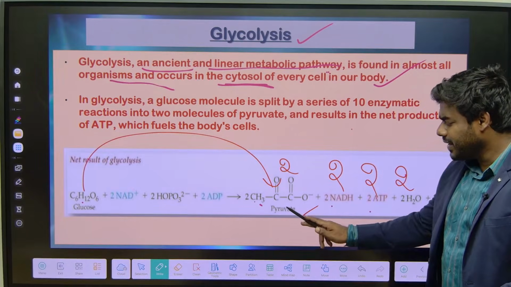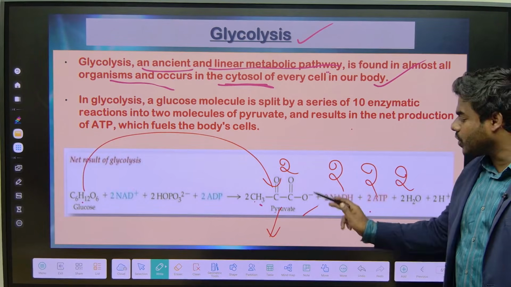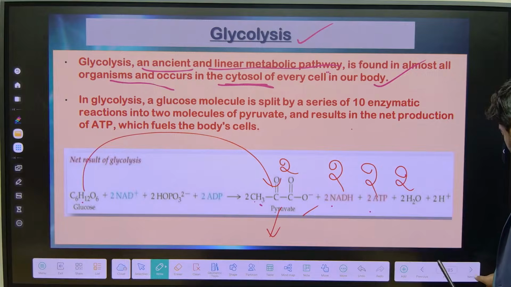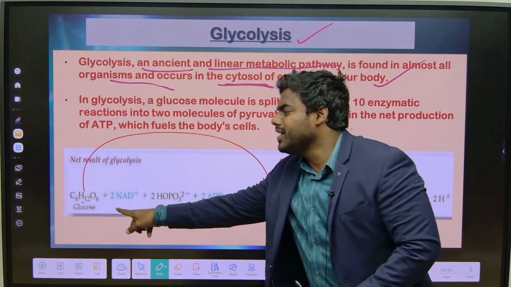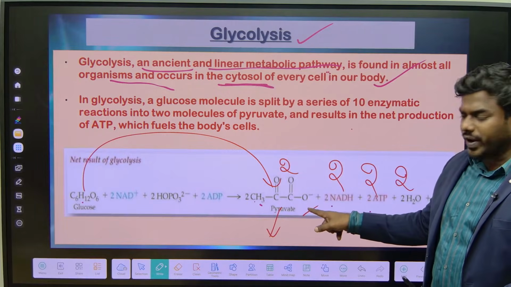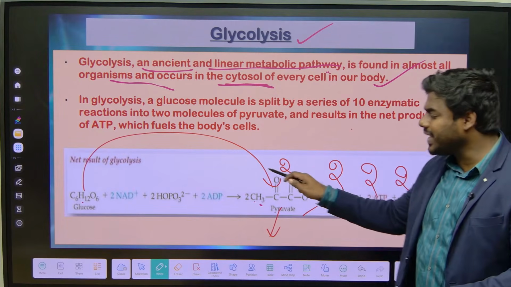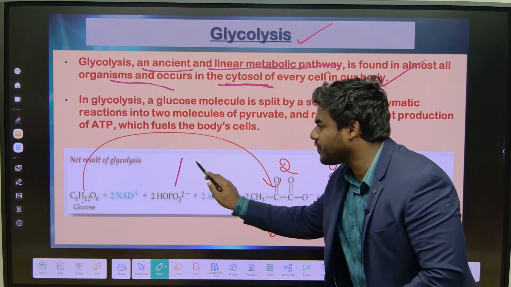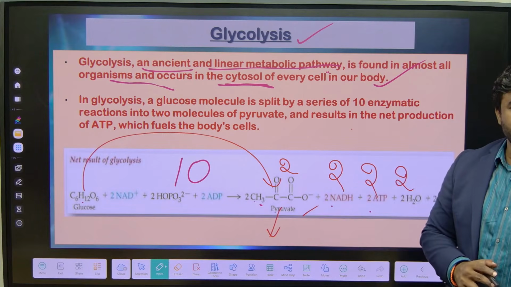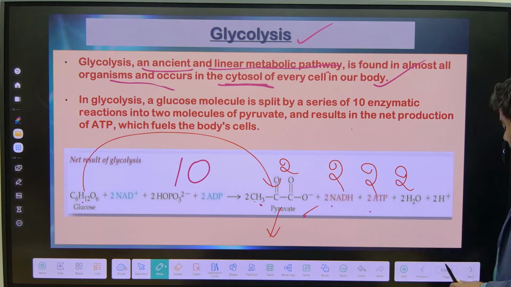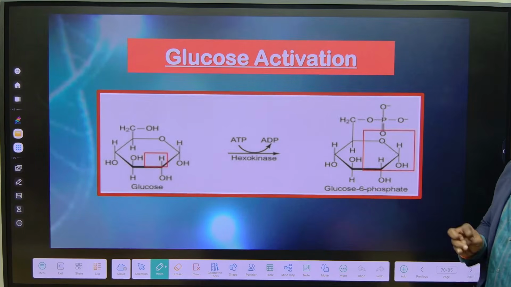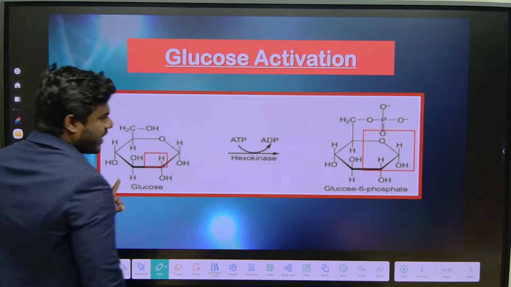Then finally this pyruvate enters the mitochondria and is converted into acetyl CoA. Now this glucose is never converted into pyruvate in a single step. It takes multiple steps. It is a series of 10 enzymatic reactions in which glucose is converted into pyruvate. Now everyone, try to understand the concept correctly without confusion.